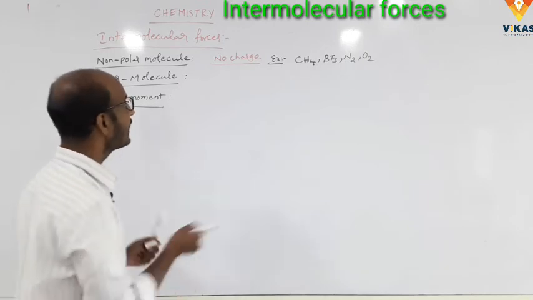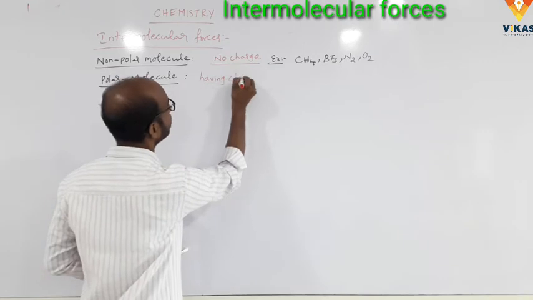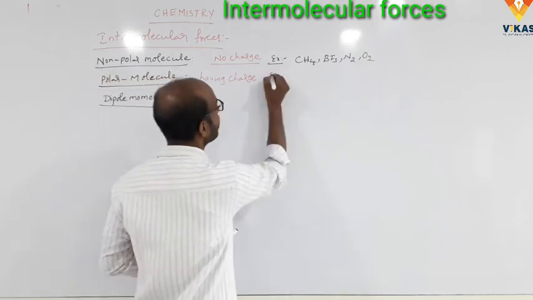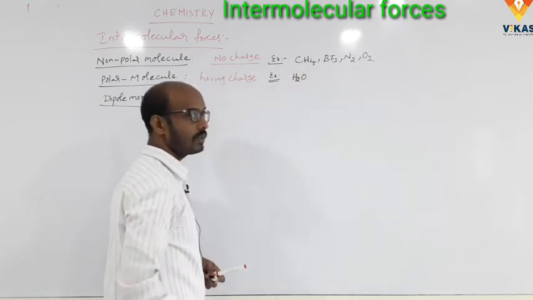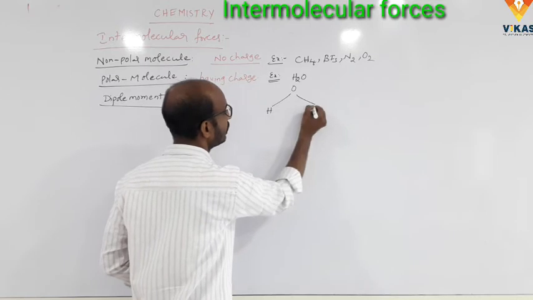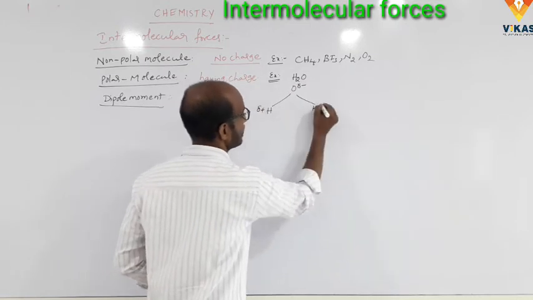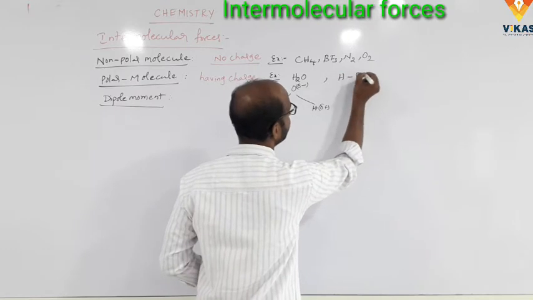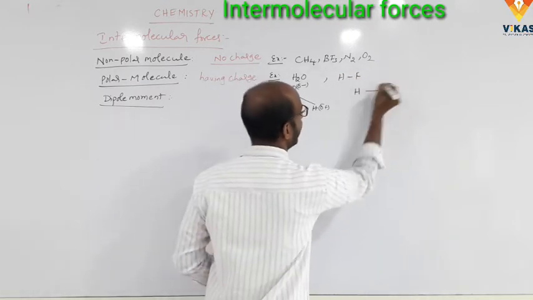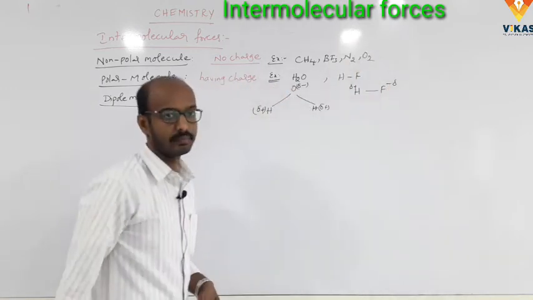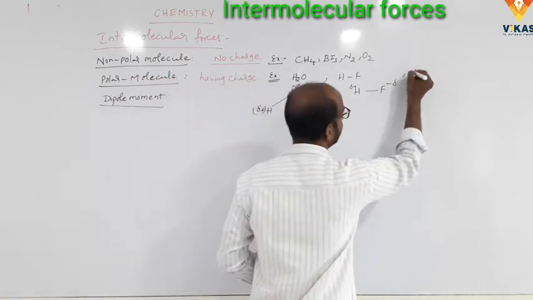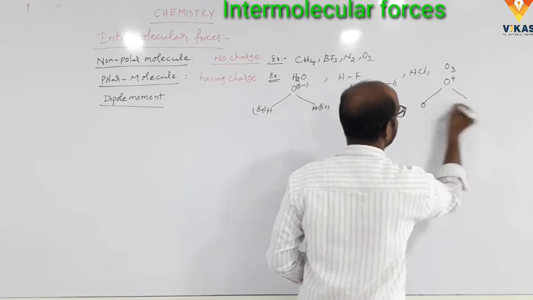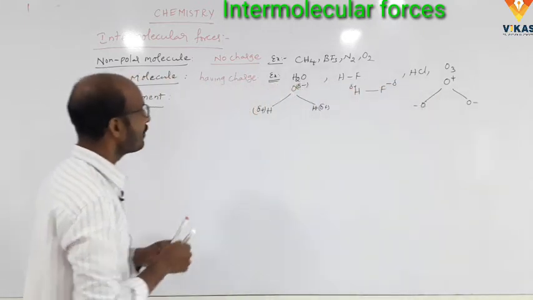Having charge on atoms in a molecule is called a polar molecule. Examples: H2O, which has a partial negative charge and partial positive charges. Next, HF, with a negative end and a positive end. Next, HCl, and O3. These are the examples of polar molecules.